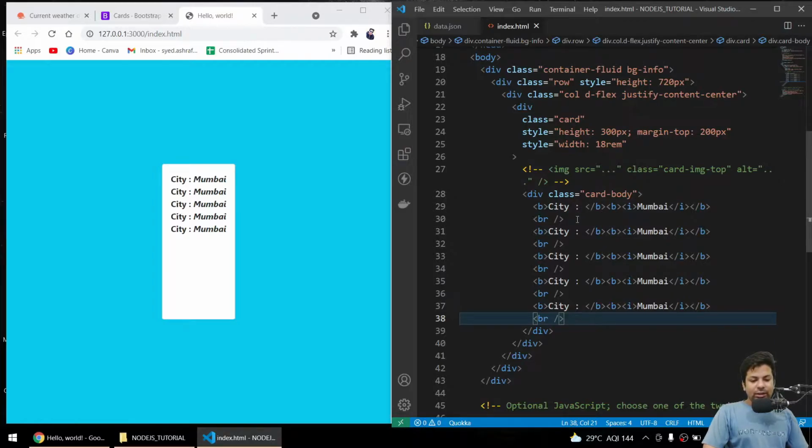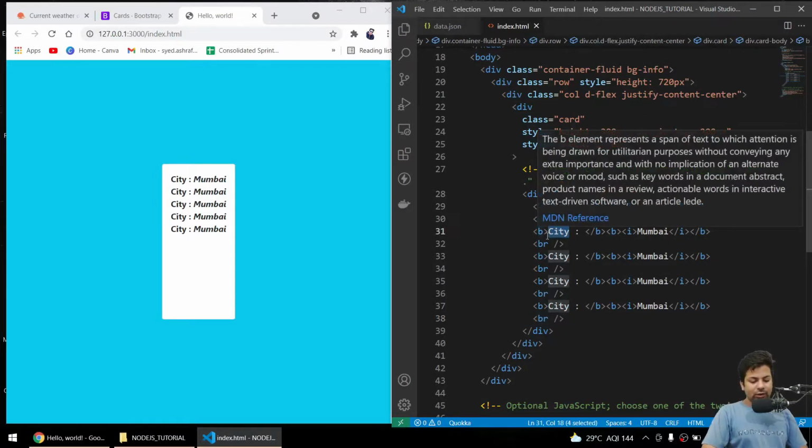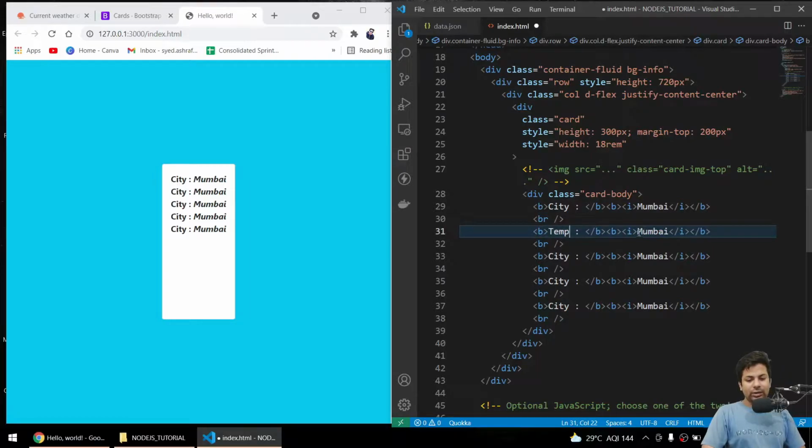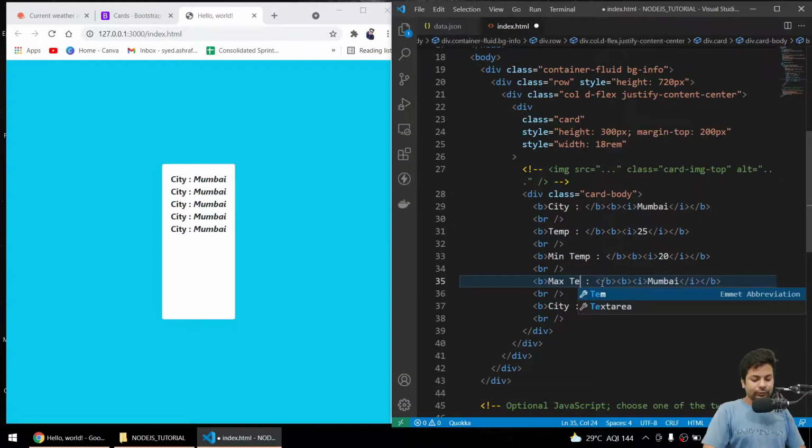Now here I'll say temperature, and here I'll say 25. Then I'll say minimum temperature, whatever I'll get, 20. Maximum temperature, 30.